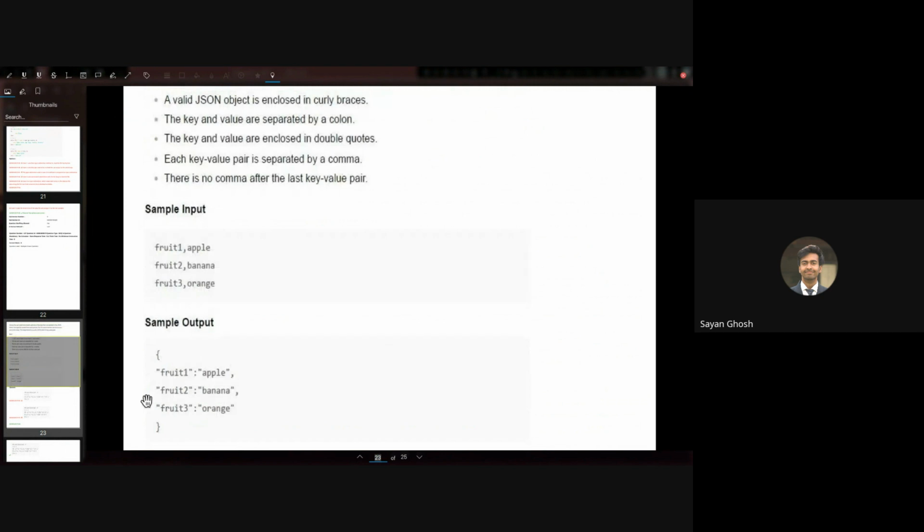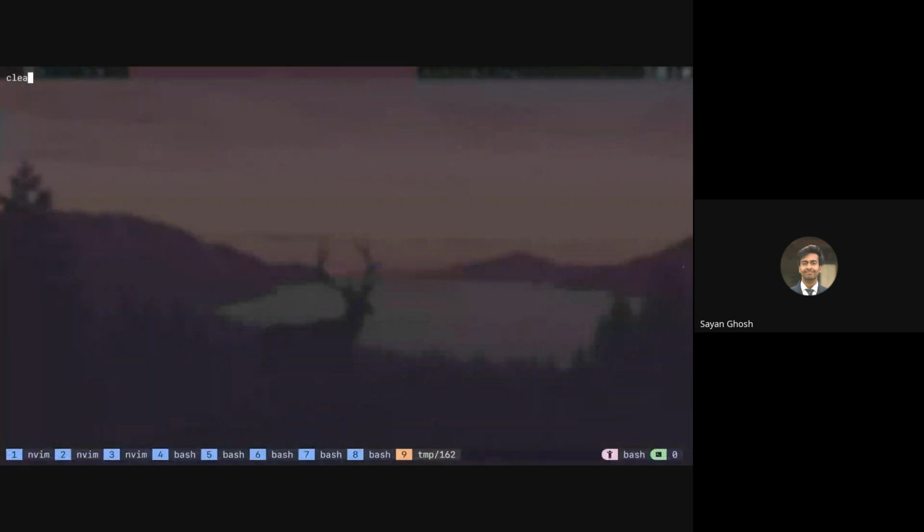So we should say it in a JSON format. The key should be surrounded by quotations, the value should be surrounded by quotations, and in between them we should have a colon. And at the end we should have a comma. So let's try to implement this.